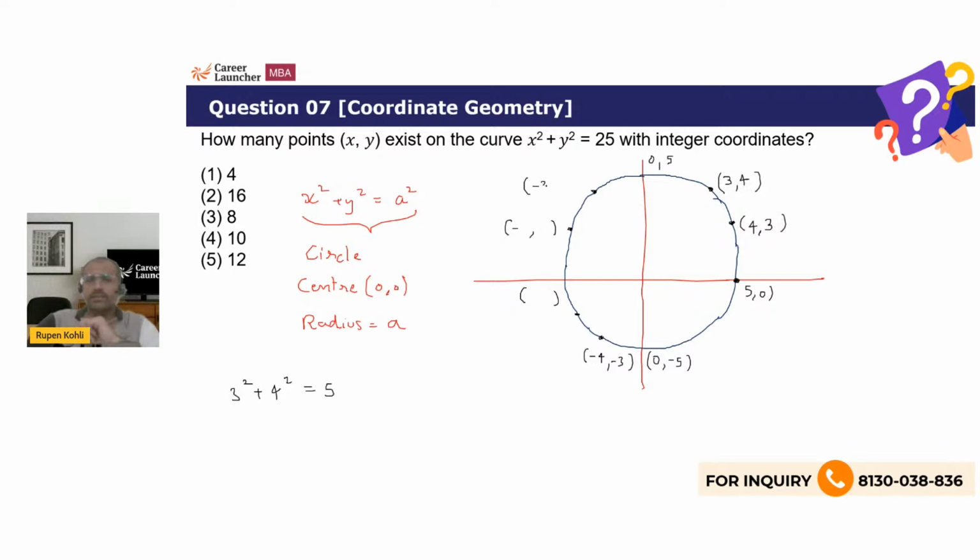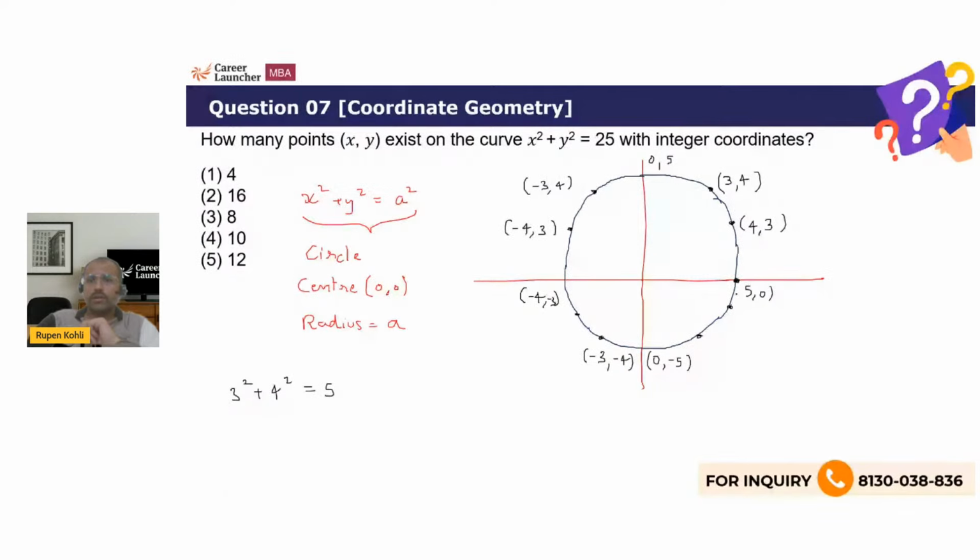And this will be minus 3, 4, and this will be minus 4, 3, and likewise here, this one again, this one. So this minus 3, 4, so this will be minus 3, minus 4, and this will be minus 4, minus 3, and likewise here also 2 points.